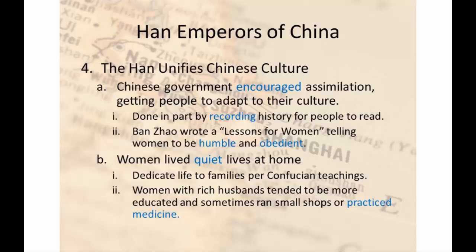Women typically, if they were richer, were a little bit more educated than the men were. But it's also something to remember that it was also the women originally that did most of the education for the kids, if those kids could not afford to go to these schools that I mentioned earlier.